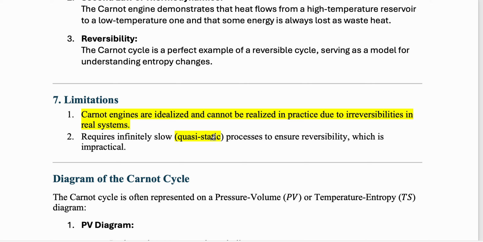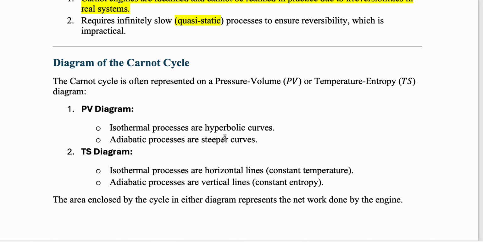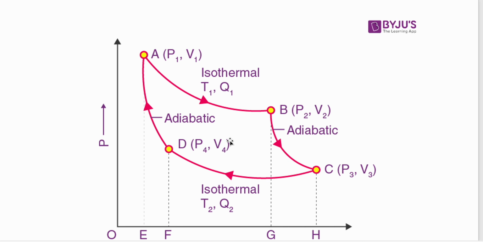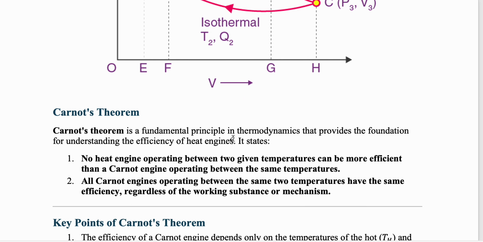So if you're going to have an adiabatic expansion or isothermal expansion, it's not that you're going to pull the pulley very fast. That's wrong. You have to pull it very very slowly, and that is the idea of a quasi-static process. Any thermodynamic process which is ideal in nature is, on paper, quasi-static. It's going to be very slow. In exams, you have to first write this and then draw the diagram. This is the diagram that we have already looked into.